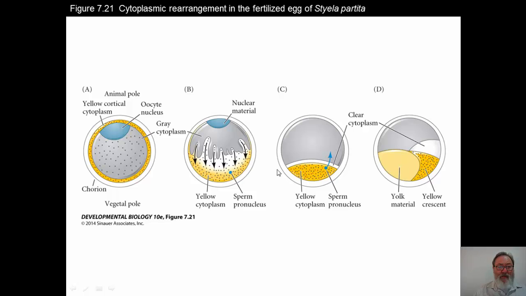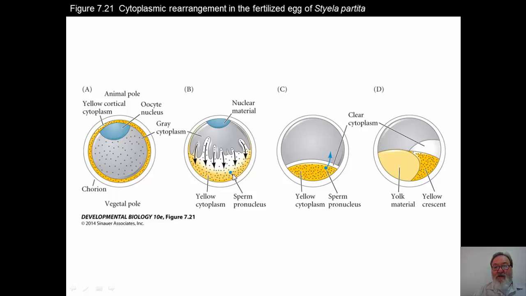Here we can see, if we look at an unfertilized egg, that we have the oocyte nucleus at the top, there's a gray cytoplasm, there's yellow cortical cytoplasm that will become interesting because it ends up forming muscle later on in the embryo. And once fertilization takes place, the entry of the sperm will set up a cascade of events that take place, including the migration of the cytoplasmic material toward the sperm pronucleus.